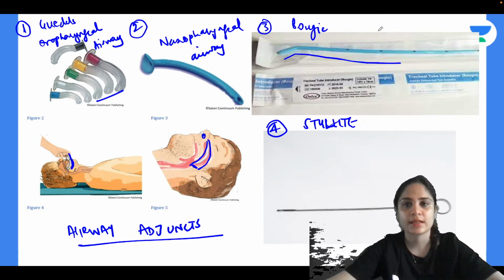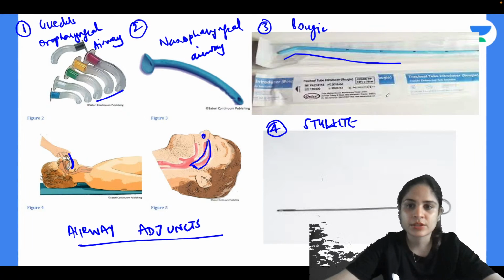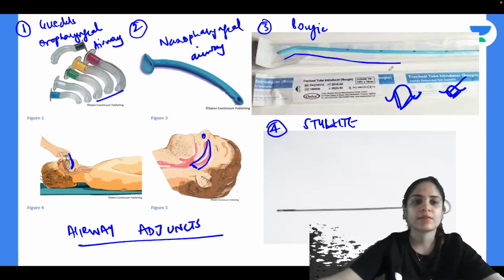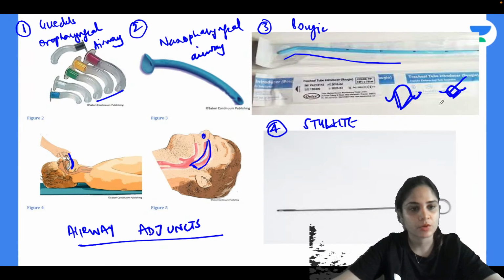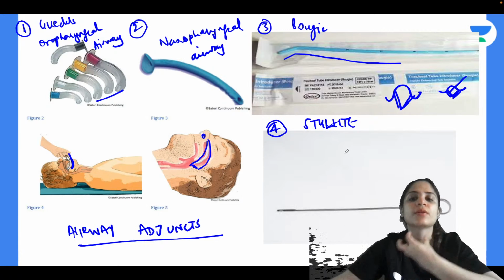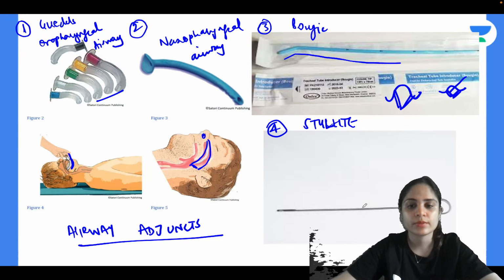When you are intubating the patient, if this is the view, you can see the epiglottis, and instead of seeing the entire vocal cords, if I am able to see only a little bit of the vocal cords, then first I will pass the bougie, and on top of the bougie I will pass the endotracheal tube. Okay, then what is the stellate used for? Stellate is used if you have a very anterior larynx and you want to intubate the patient.